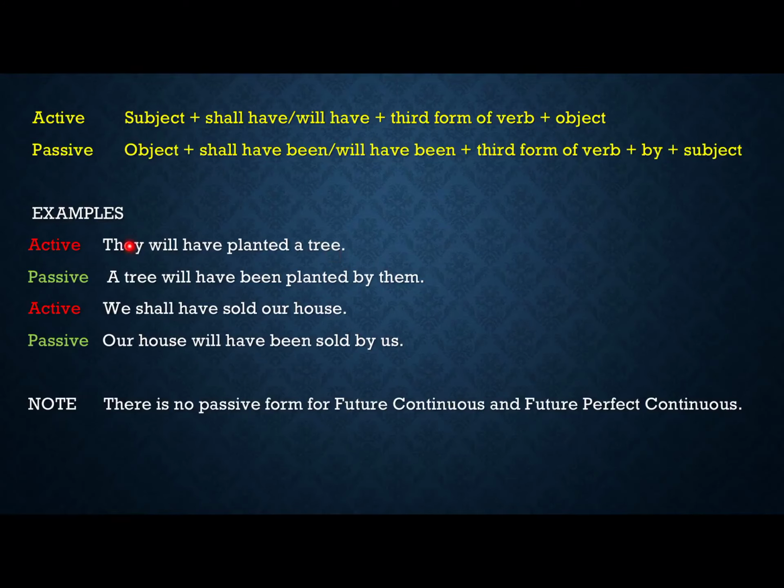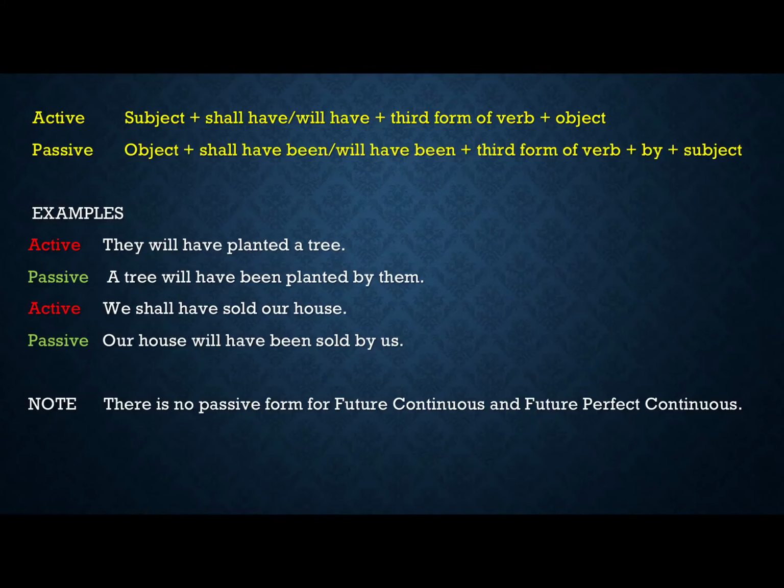We shall not have sold our house, or our house will not have been sold by them.